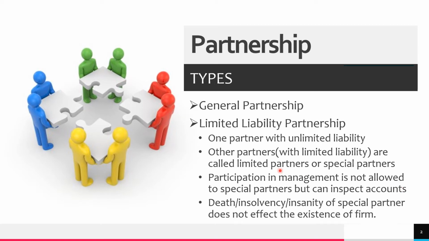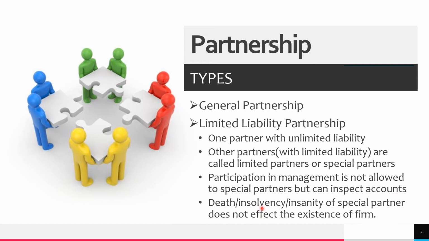So all these partners with limited liability have no participation in the business. This is another new feature of limited liability partnership. But yes, they can come ahead and see how business is going on. How will they do that? They will do that by inspecting the accounts, and it is in their authority to inspect the accounts.